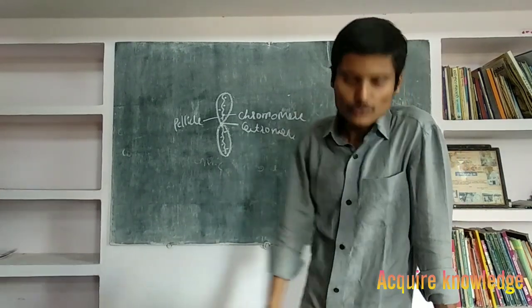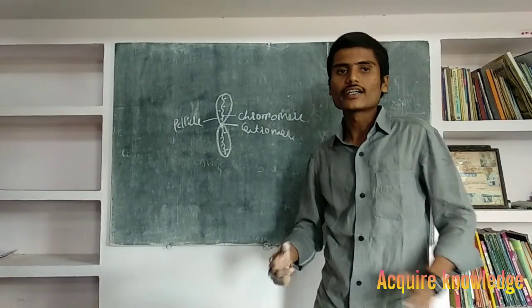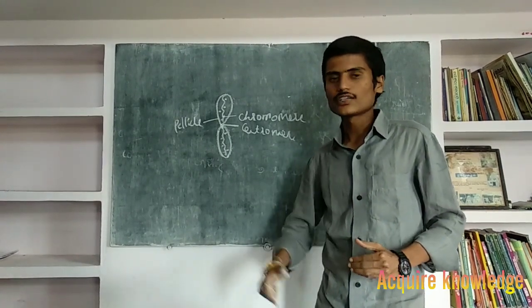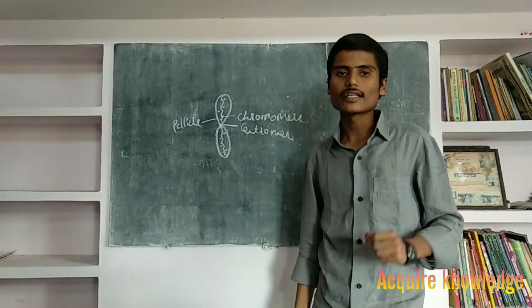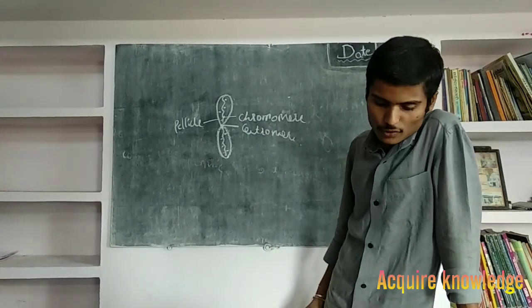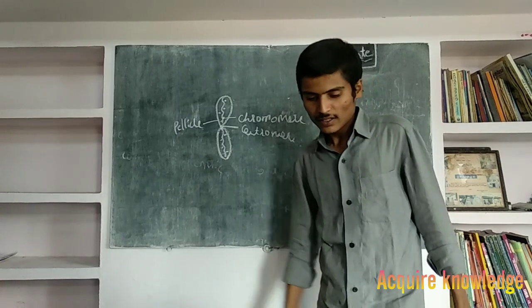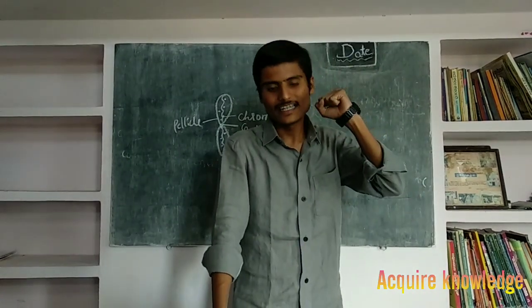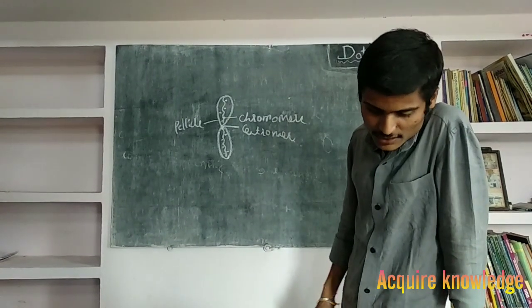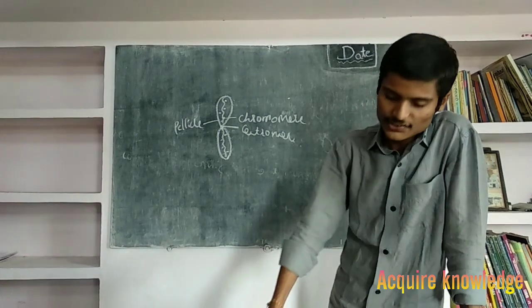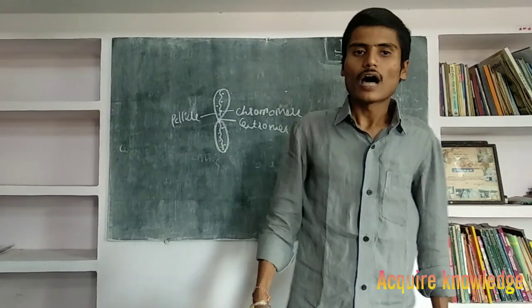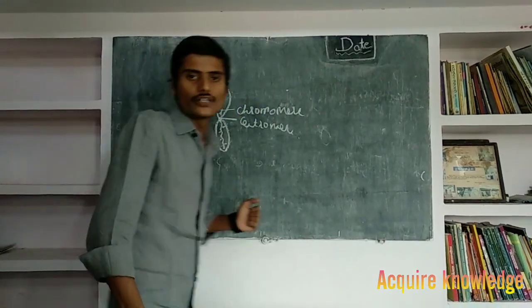Next, chromosomes are the vehicles of heredity because they transfer hereditary characters from one generation to another generation. Next, the most important function of chromosomes is to carry the basic genetic material, that is DNA. DNA provides genetic information for various cellular functions. These functions are essential for the genetic survival and reproduction of the organism. These are all the structure and function of chromosomes.